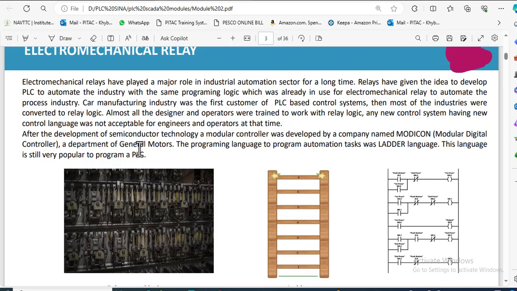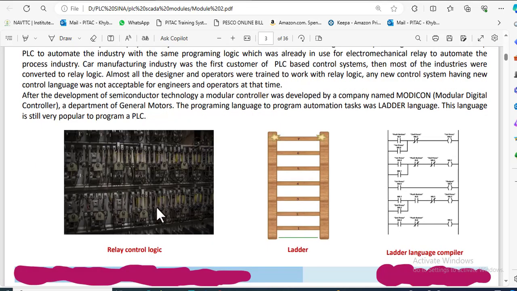After the development of semiconductor technology, a modular controller was developed by a company named Modicon. Modicon developed first PLC, modular digital controller. This Modicon was a department of General Motors. The programming language to program automation tasks was ladder language. This language is still very popular to program a PLC. This is a relay logic control system. This is a ladder, and this is the ladder programming. Ladder language looks just like a ladder.